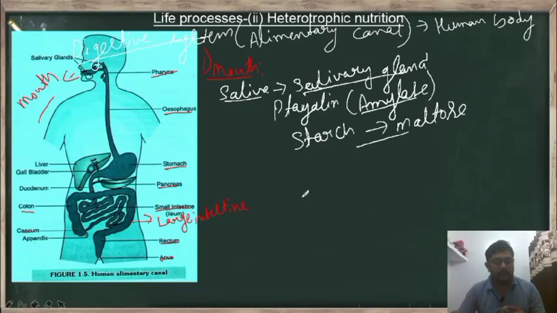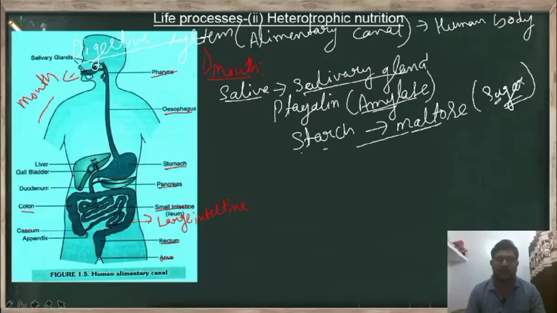You can feel it easily. Whenever you eat sugar, at the start we will not feel the taste, but gradually the taste of the sugar increases in the mouth because of the function of this amylase. That means it breaks the starch into maltose. This maltose is commonly an example of sugar, so for this reason we feel the taste.